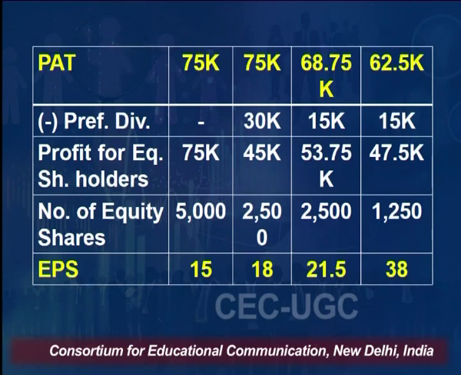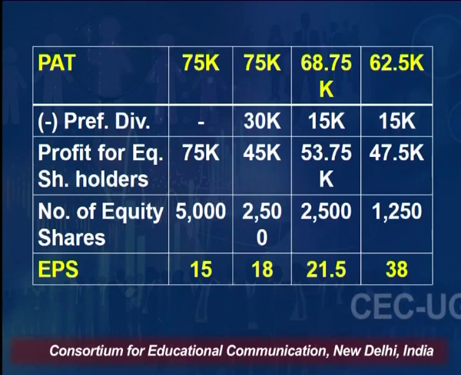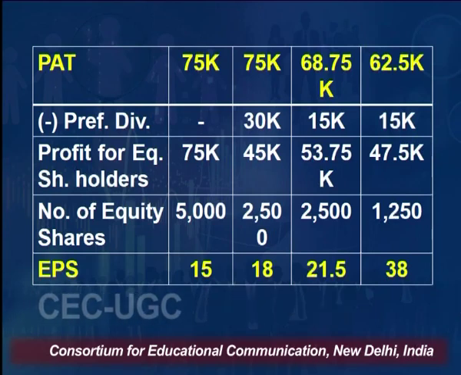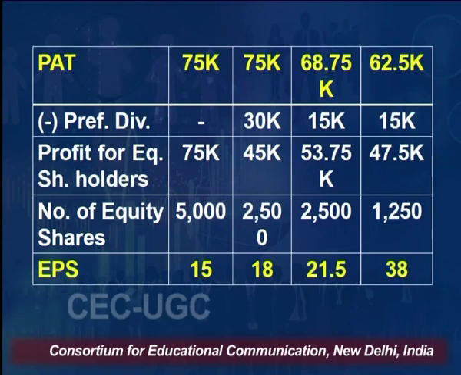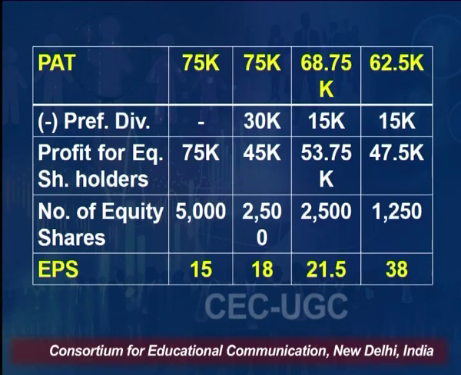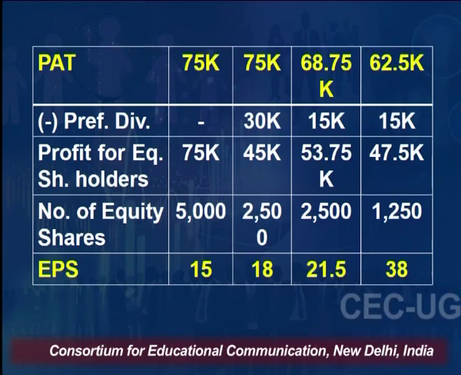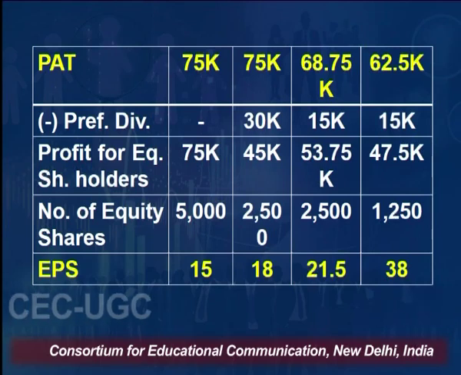We will get the value of EPS. So, this is rupees 15 in case 1, rupees 18 in case 2, rupees 21.5 in case 3 and rupees 38 in case 4. So, from this we can see how well we are able to utilize the debt, as we are increasing the debt in our capital structure, our earning per share is increasing.